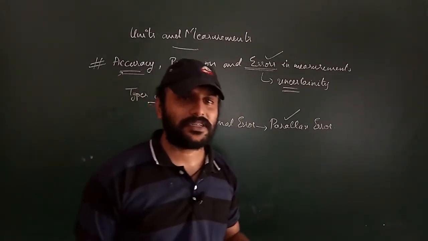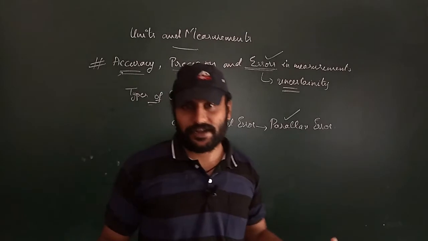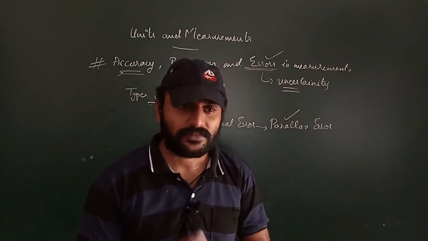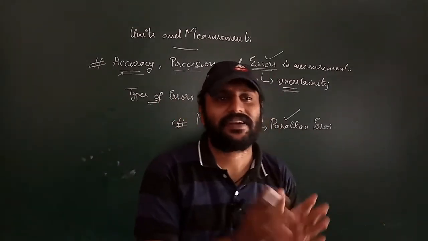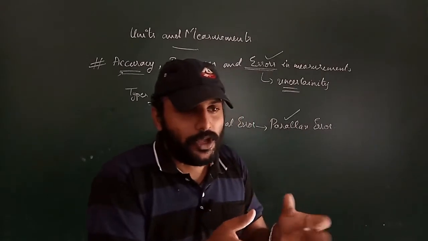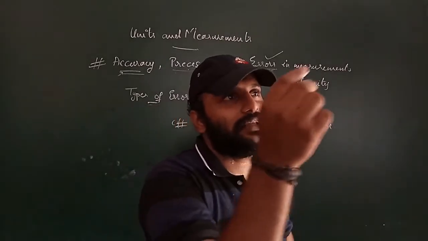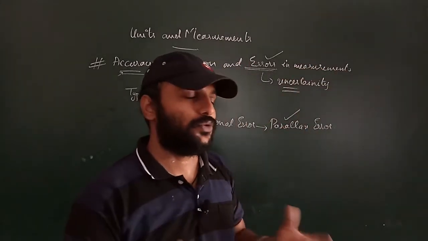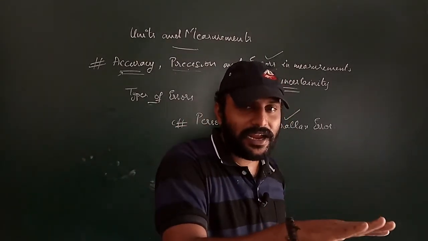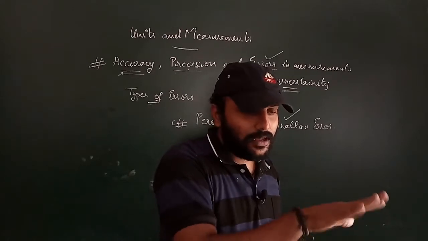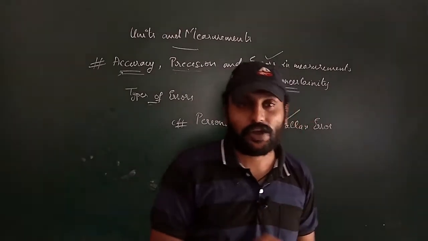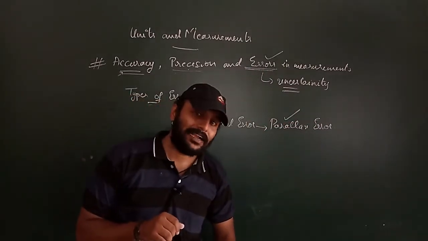So as the name itself says, random means irregularity, or we can say fluctuation. You will not get the error in a particular direction; you get it in different directions. Think that you want to find the voltage of a particular component. When you are keeping the voltmeter, at that time think that there is a voltage fluctuation in the house. So what we can observe here is that you will get a lower value, or you will get a higher value. There is no particular direction, there is a fluctuation, you cannot predict it. That is called our random errors.